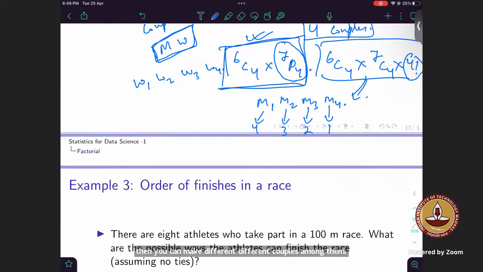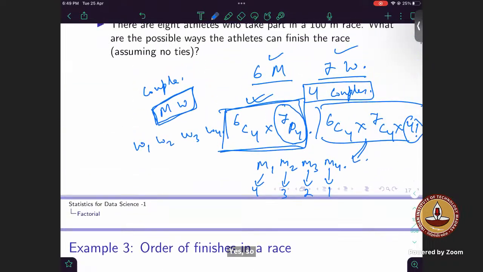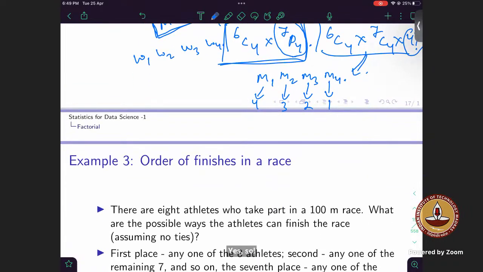Is this clear to all? Okay, sir. Yes, sir. So one more point to be cautious about: whenever you are using this NPR formula, keep in mind that you should only use it when you have distinct objects. If you don't have distinct objects, don't blindly apply this formula, because then you will get wrong answers.